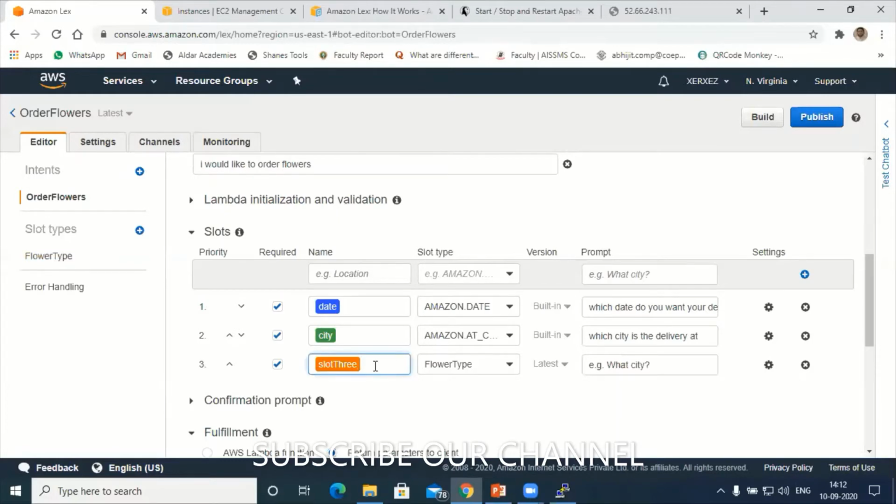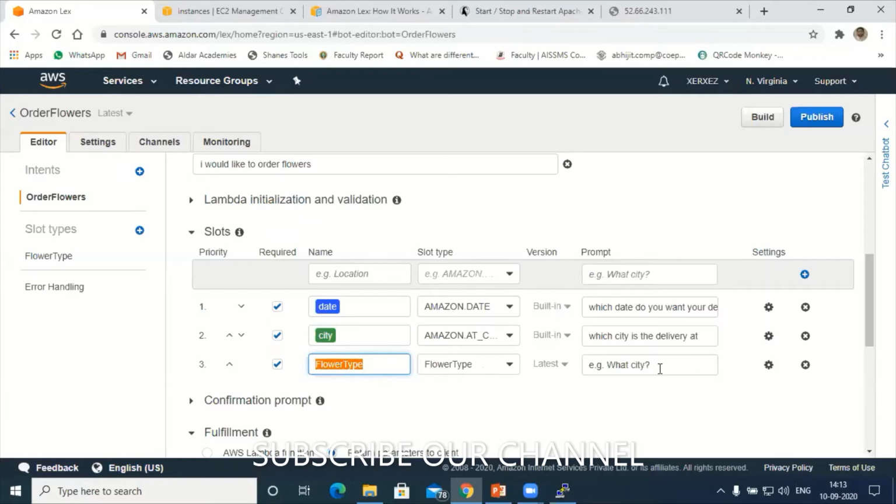Let me try to modify the name for this, but while modifying, make sure that you don't give any space between the two words, otherwise it sends an error message. So I will write flower type here. Now see, this is the custom slot that we have created, using slot types here.